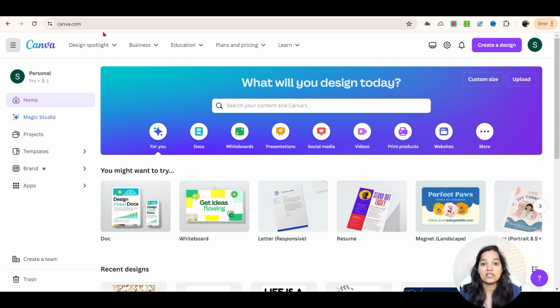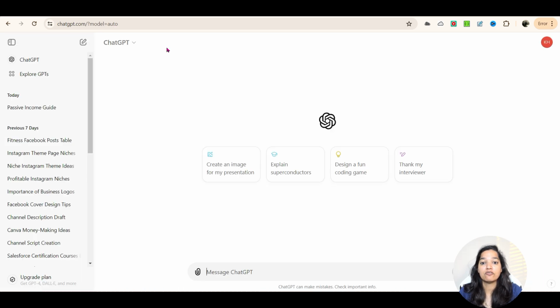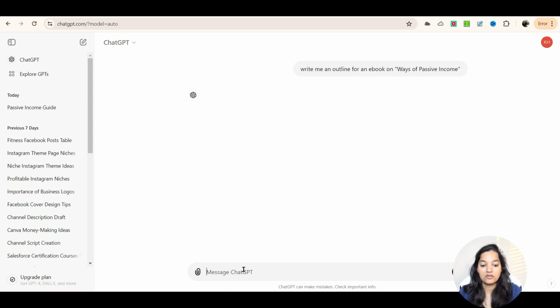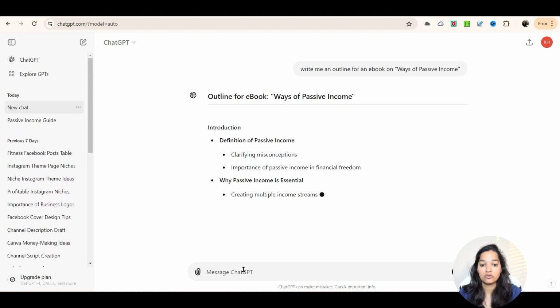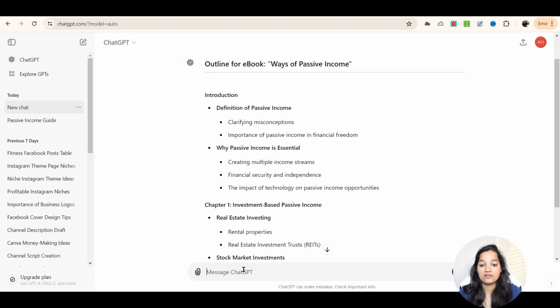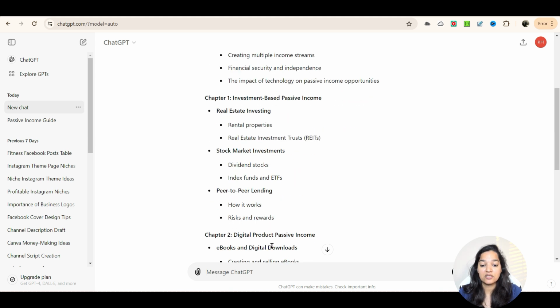So first important thing is, let's say we want to create an ebook on passive income. We'll go over to ChatGPT and ask it to give me an outline for a book on passive income. So here I'm going to say, write me an outline for an ebook on ways of passive income. Okay, this is the outline which ChatGPT gives me. It has the definition of passive income, why passive income is essential, then the chapters. These are the different chapters that are available.